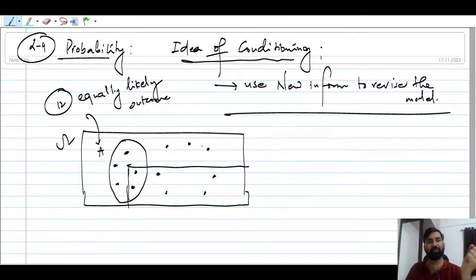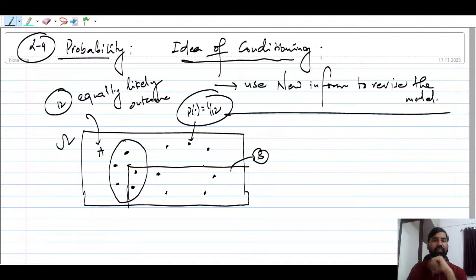So in this sample space there are 2 events: this is the B event, and this is the A event. If someone asks you the probability of getting this outcome, it is going to be 1 by 12, as all the outcomes are equally likely.